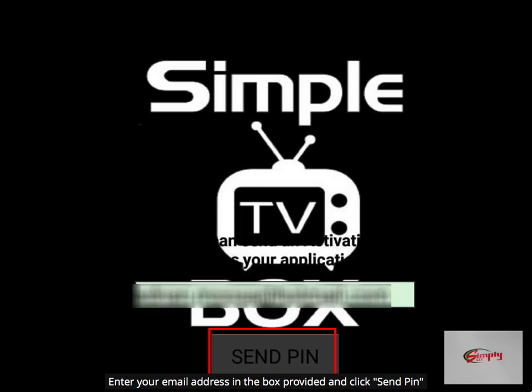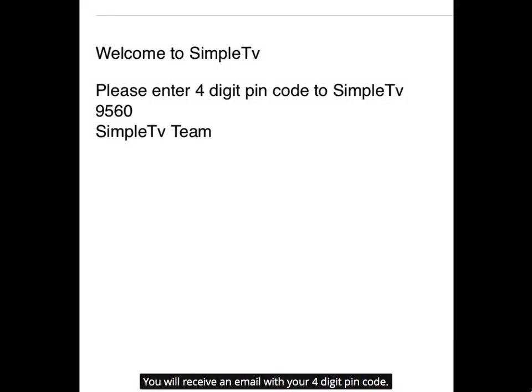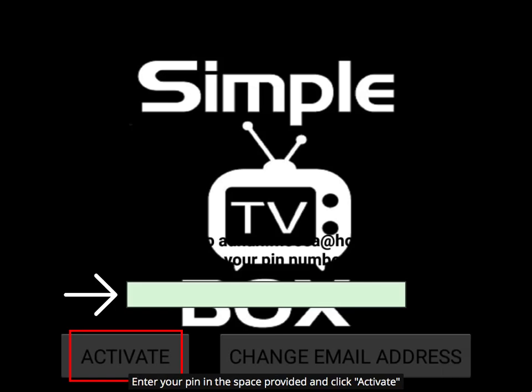Enter your email address in the box provided and click Send PIN. You will receive an email with your 4-digit PIN code. Enter your PIN in the space provided and click Activate.